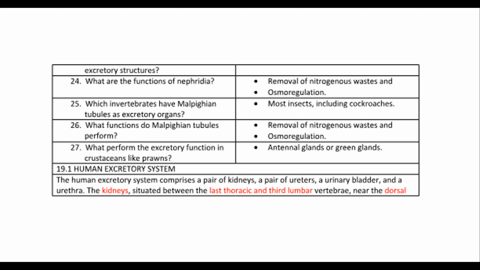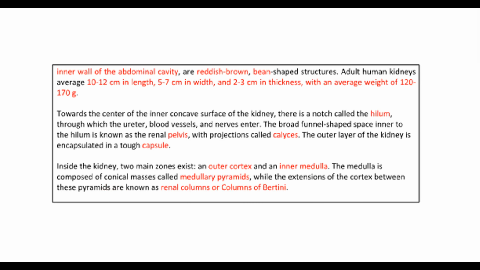19.1 Human excretory system. The human excretory system comprises a pair of kidneys, a pair of ureters, a urinary bladder, and a urethra. The kidneys, situated between the last thoracic and third lumbar vertebrae, near the dorsal inner wall of the abdominal cavity, are reddish-brown, bean-shaped structures. Adult human kidneys average 10 to 12 centimeters in length, 5 to 7 centimeters in width, and 2 to 3 centimeters in thickness, with an average weight of 120 to 170 grams.